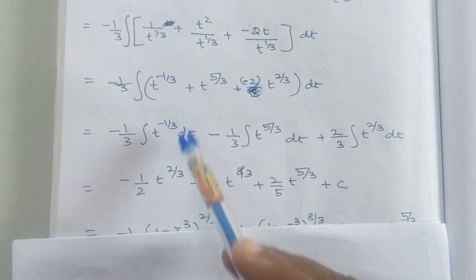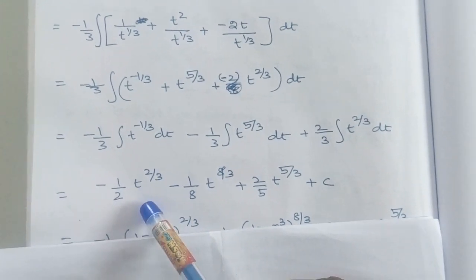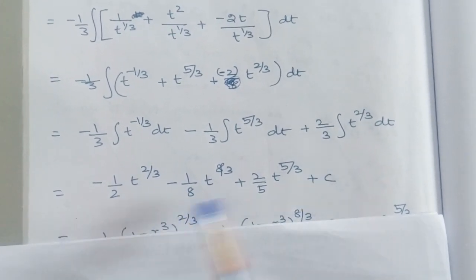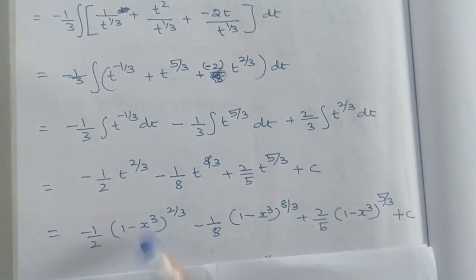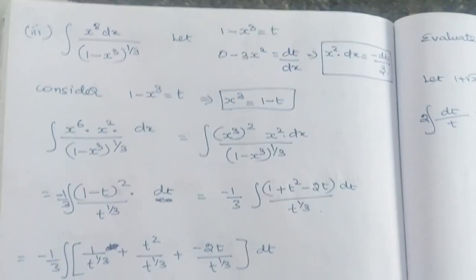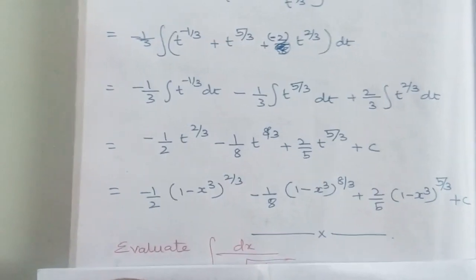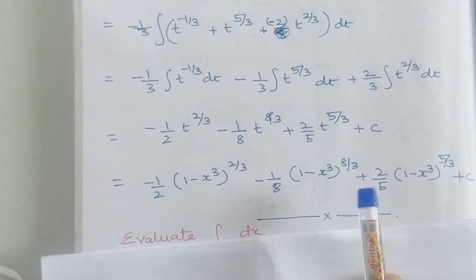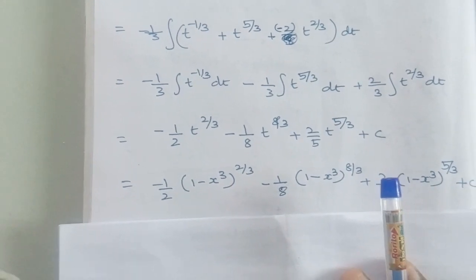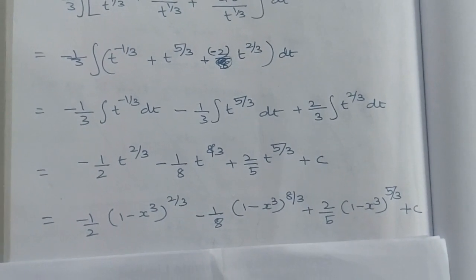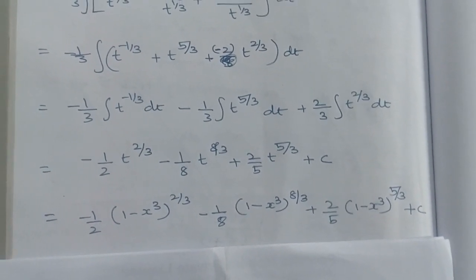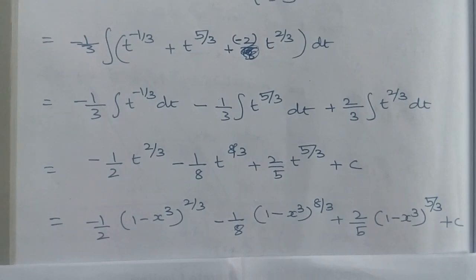When we do the integration of t power minus 1 by 3 we get t power 2 by 3. Sorry, we are getting this answer, you just go through it, you will be in a position to understand it. And then in place of t we can substitute 1 minus x cube, so we get this final answer. I hope you understand this problem clearly. These are very important questions in integration by substitution. Thank you students, thanks for your cooperation.